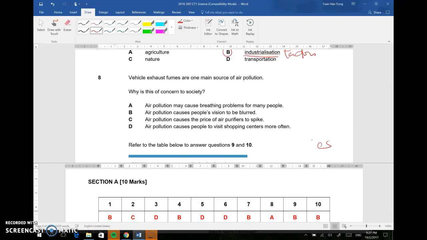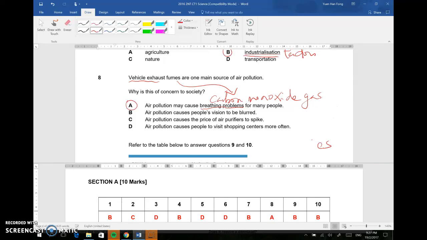Why is this of concern to society? The keyword is vehicle exhaust fumes. Vehicle exhaust fumes will cause breathing problems because of the carbon monoxide. So write this down: carbon monoxide gas is a source of air pollutant that will cause breathing problems. The answer is A, because vehicles give out carbon monoxide gas. So this is question 8.